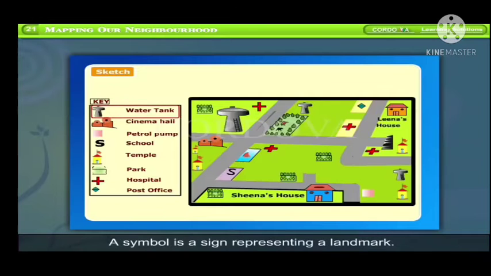A symbol is a sign representing a landmark. Different landmarks have different symbols. The explanation of symbols is called a key. After looking at the sketch, Sheena found it easy to locate Lena's home.